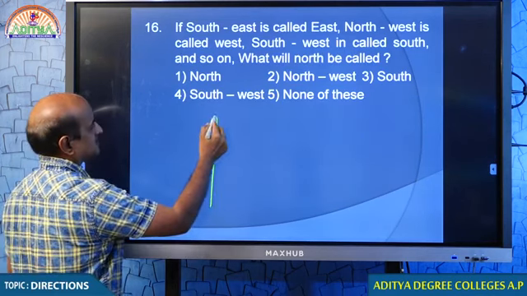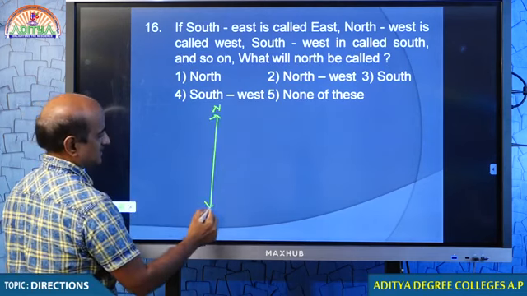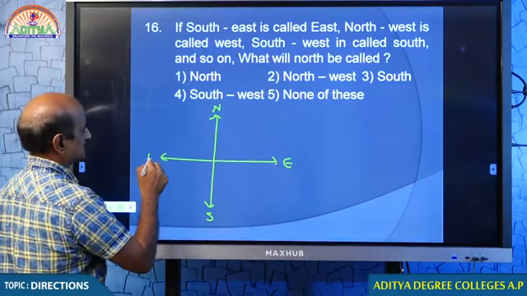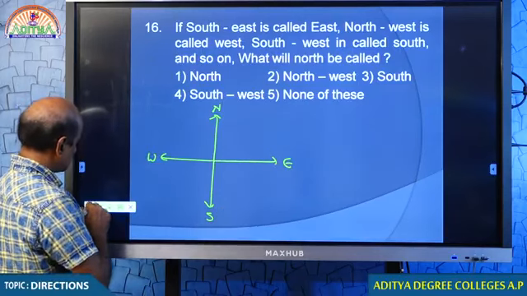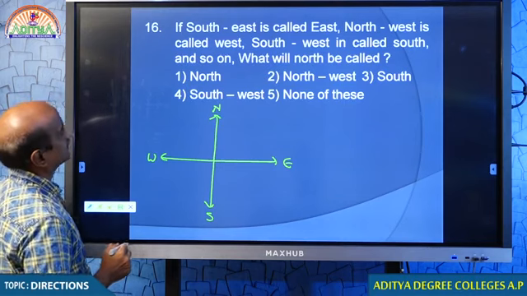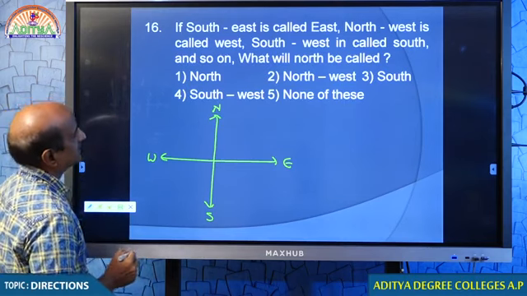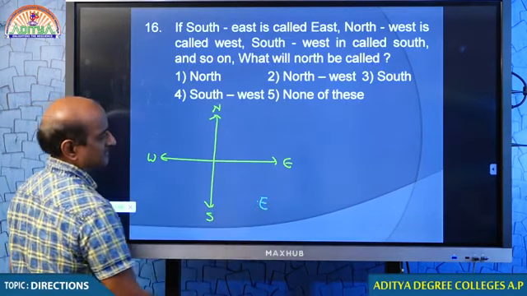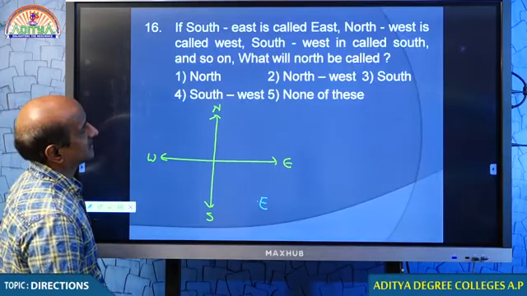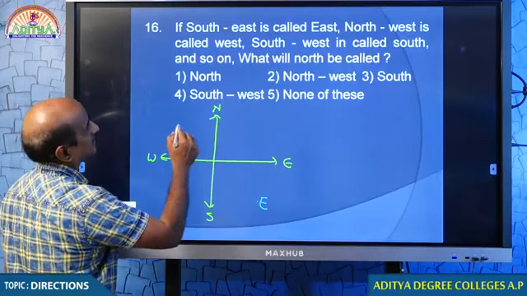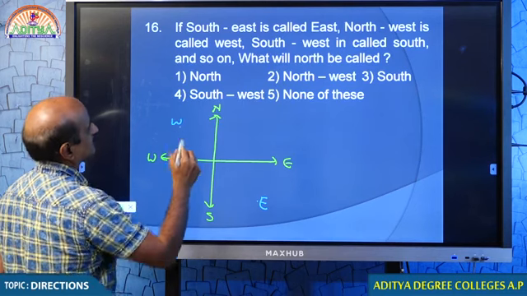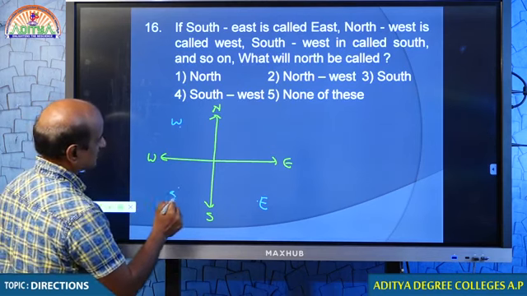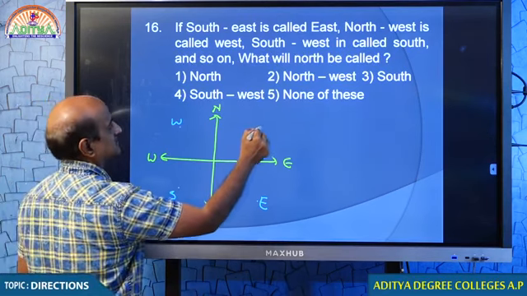Here we have the routine directions, north, south, east and west. So, these are the routine directions already. But the changes that have come are like this. If southeast is called east, and northwest is called west, and southwest is called south, obviously this will be north.